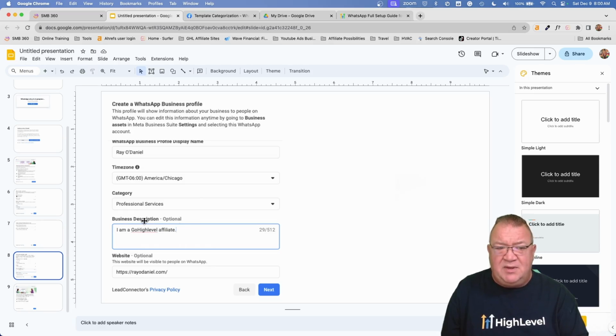None of that is required, but you can put it in if you want to. You can also update it later inside of WhatsApp.